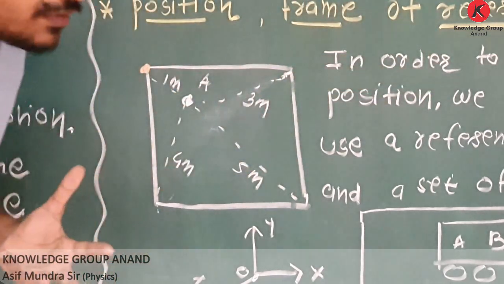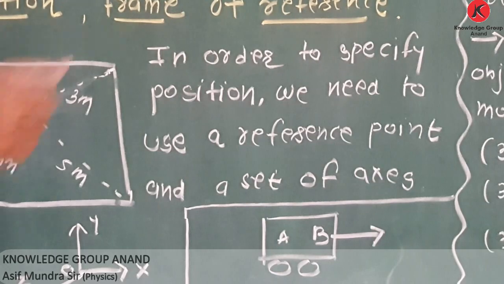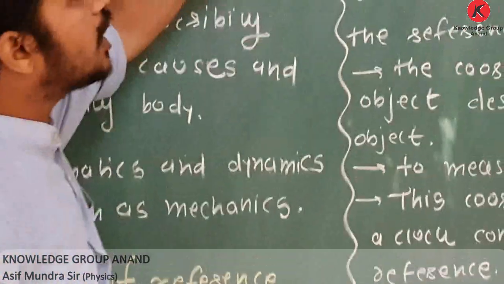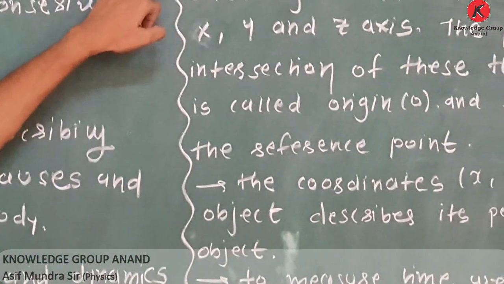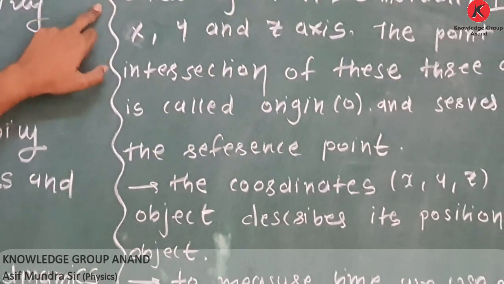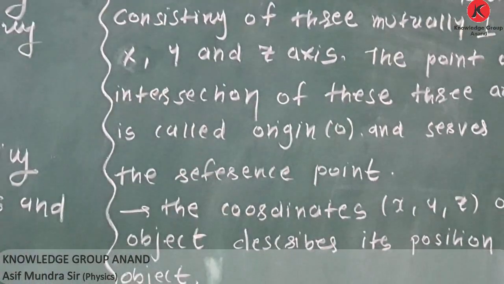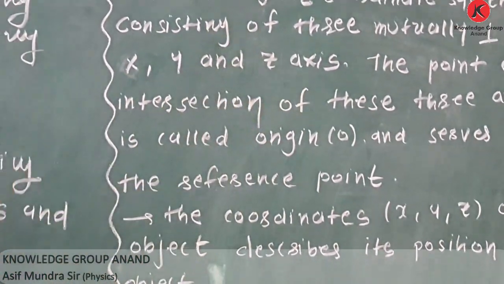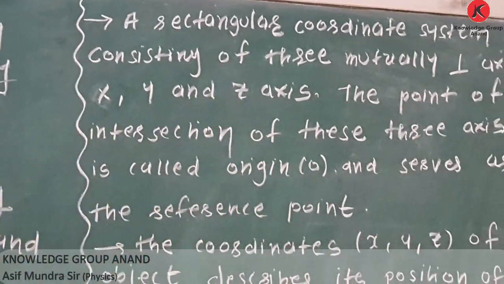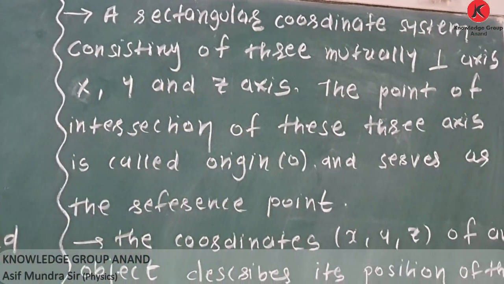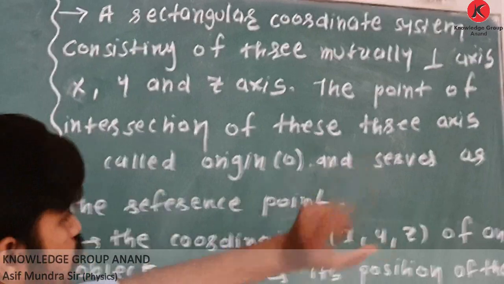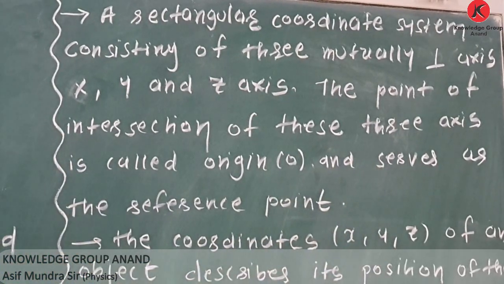What reference point we will consider in this chapter? See, a rectangular coordinate system consisting of 3 mutually perpendicular axes, x, y and z axis. The point of intersection of these 3 axes is called origin, and this origin serves as the reference point.